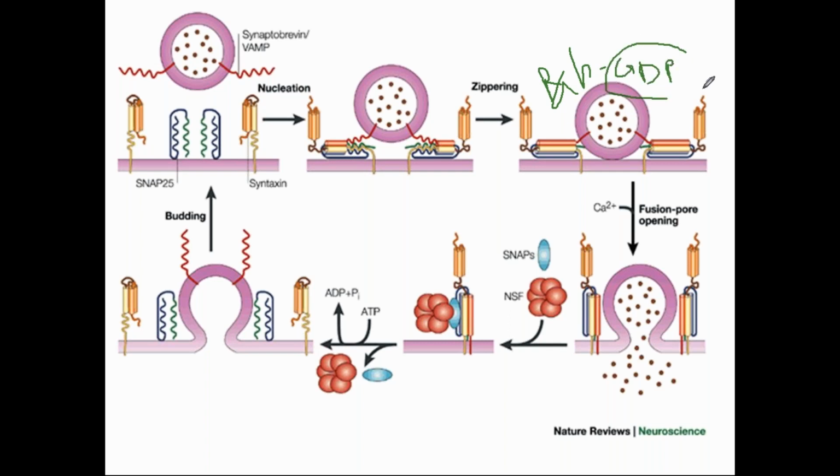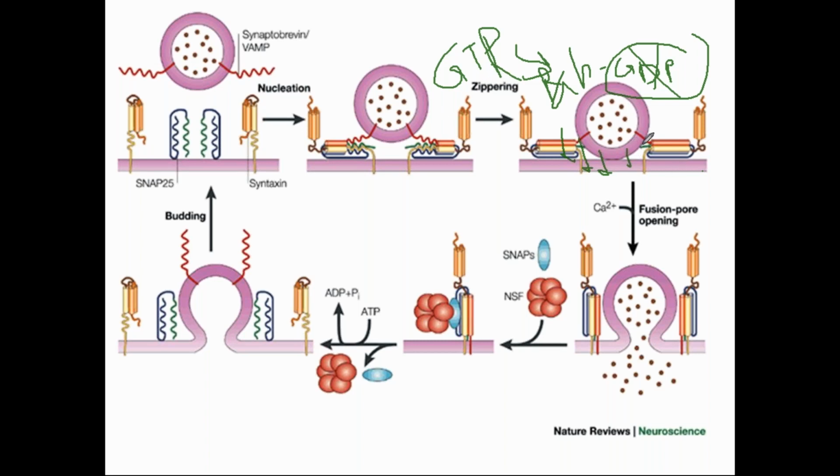When it is bound with this GDP, it is in the inactive form. But as soon as this zippering is done, this RAB protein is activated because this GDP is cleaved, and now what is bound? GTP is bound. Now this RAB GTP is an active form, and this RAB GTP will come here and give the energy because it is having this GTP.